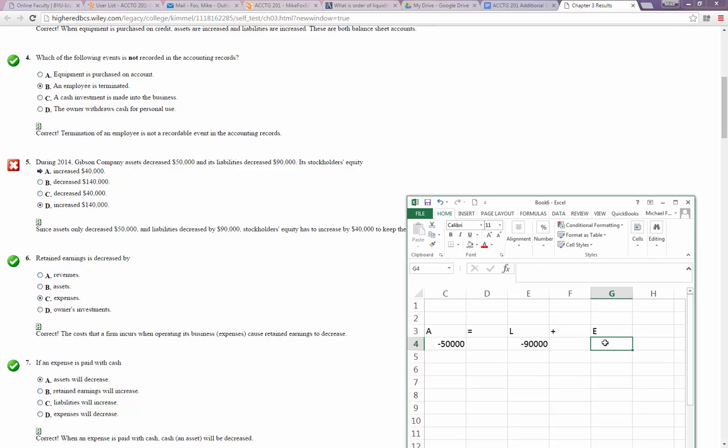And so if we solve for equity, then we will take 90,000 plus the negative 50,000, and that's going to be that the equity equals 40,000. And that's our increase. So I'm kind of glad I made that mistake so I could walk you through it a little better.